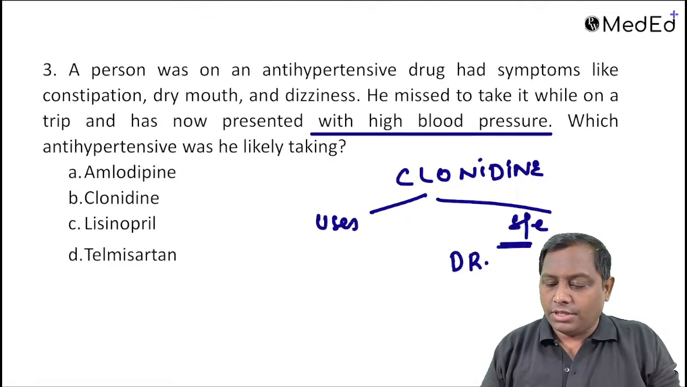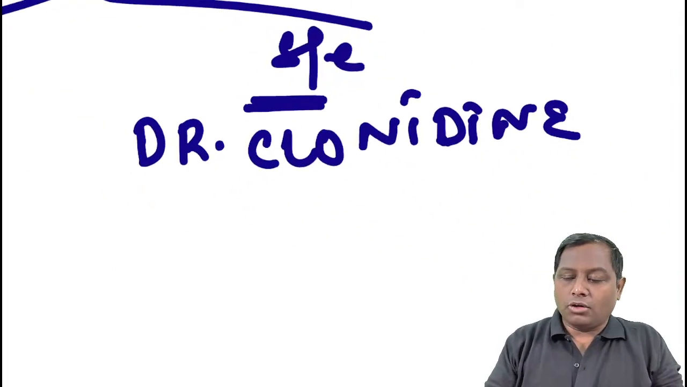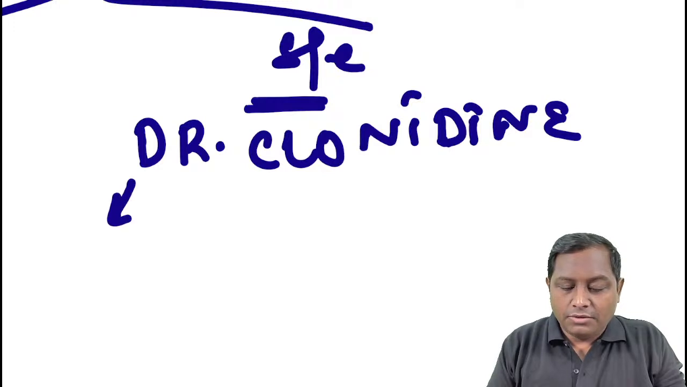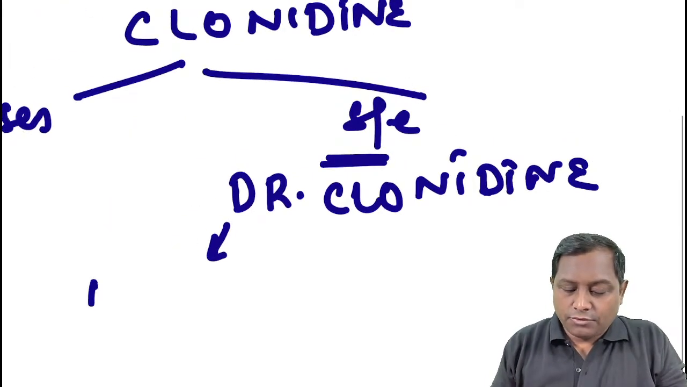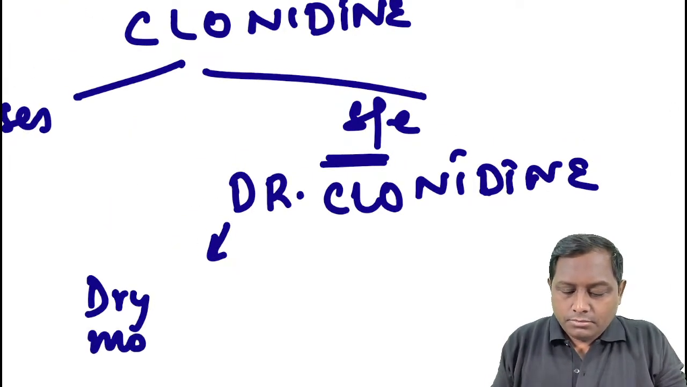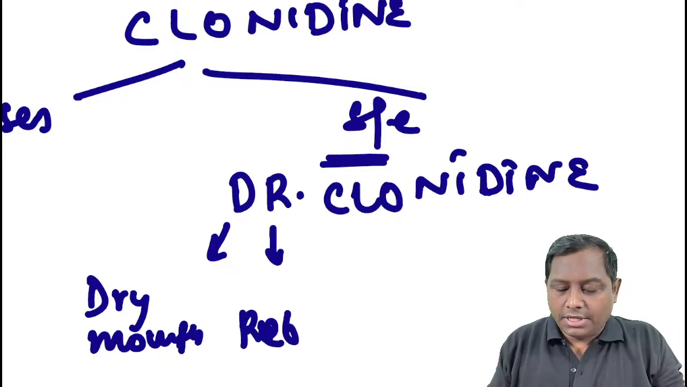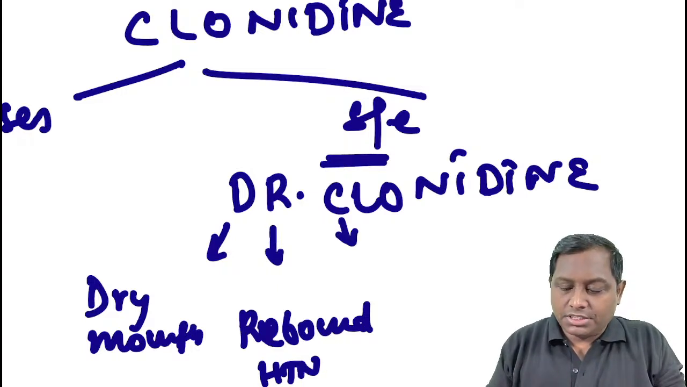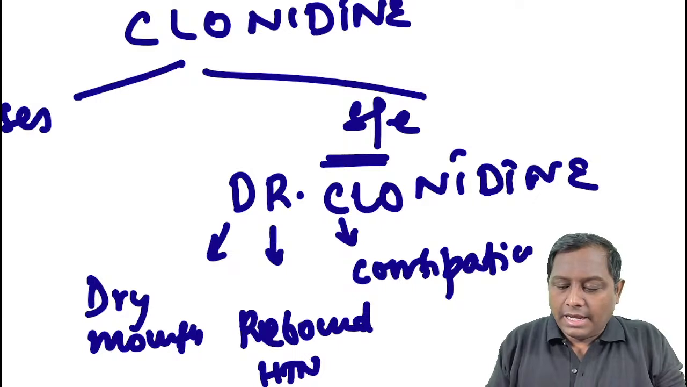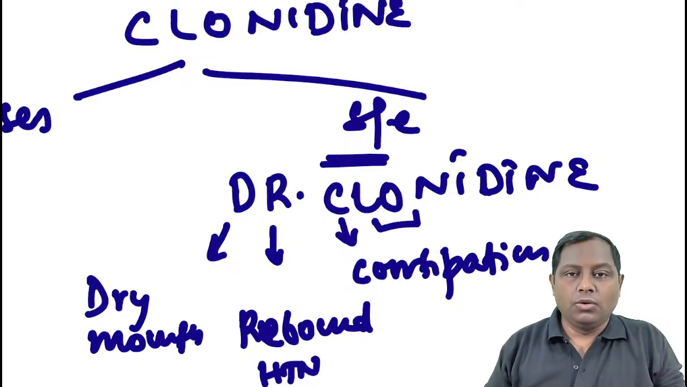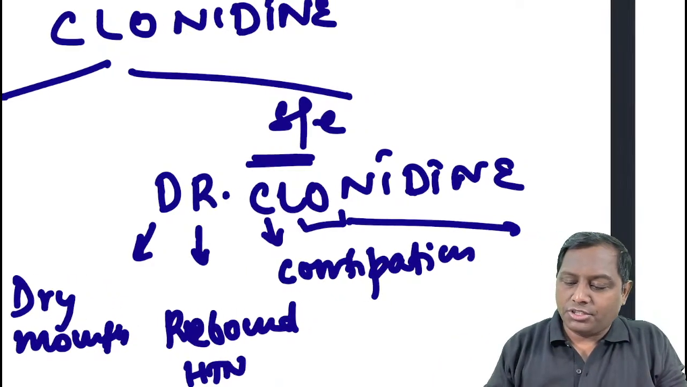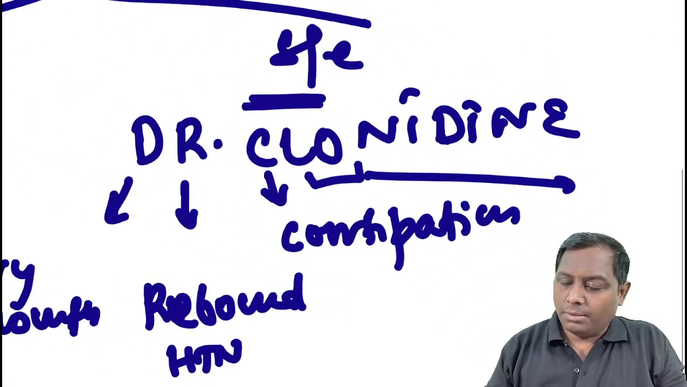Dr. Clonidine is a very simple mnemonic that I used to tell you. Dr. Clonidine is a mnemonic that you need to remember. We are not going to discuss all the mnemonic. Just remember D. We used to discuss that D stands for dryness of mouth, dry mouth. R for rebound hypertension. Now this rebound hypertension again is a very important side effect. C stands for constipation. And LO stands for low mood. Low mood बोले तो depression. So they increase the depression risk as well.